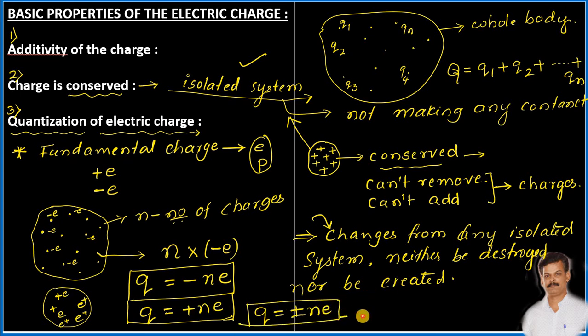Okay, so based on this you may get an objective type of question or 1 mark question in your theory examination or in your CET NEET examination. Yes, I hope you got the idea regarding what we mean by quantization of the electric charge. So remember these 3 additional properties of the electric charge along with the basic characteristics. I hope the 3 things are very clear to you.